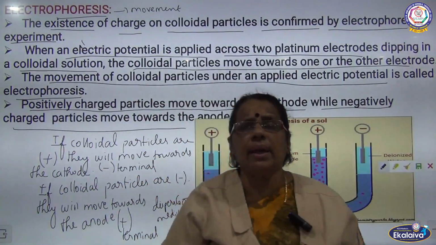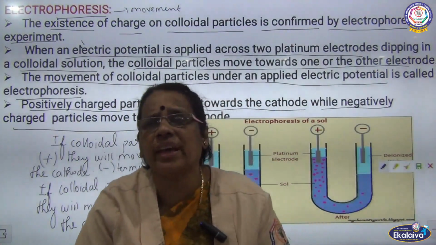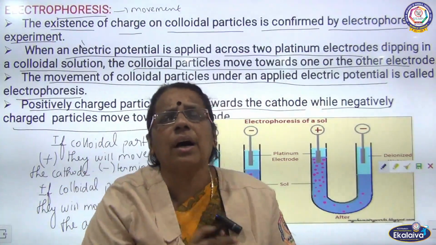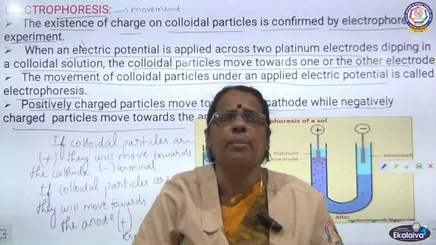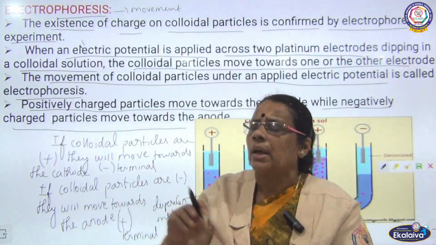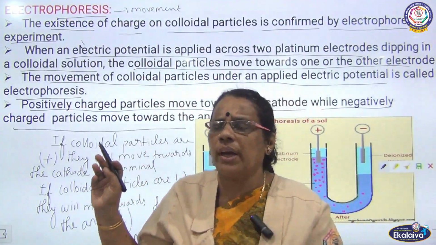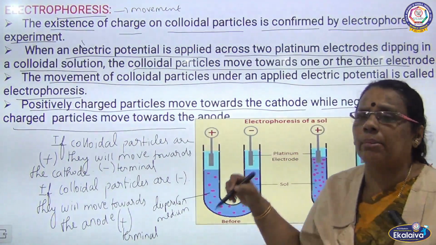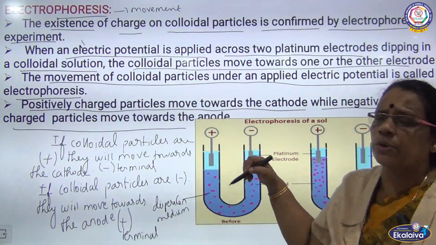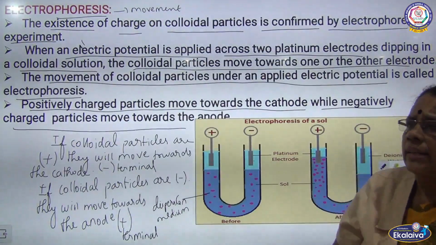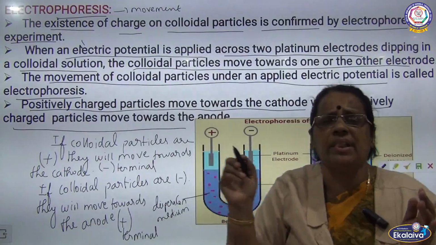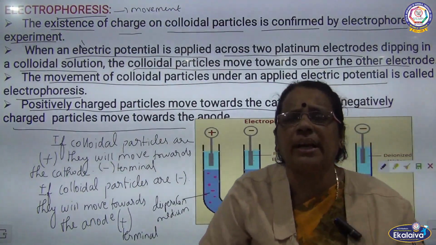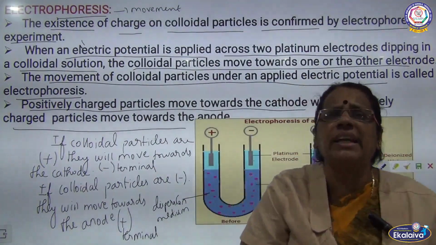Depending upon the movement of the colloidal particles towards the oppositely charged electrode on passing current, we can determine the charge of the colloidal particles. This slide talks about the charge of the colloidal particles. The colloidal solution is taken in a U-tube, two platinum electrodes are kept immersed in it, and I am passing current, so electric potential is applied between the two electrodes. We can see the colloidal particles moving towards the oppositely charged electrode.